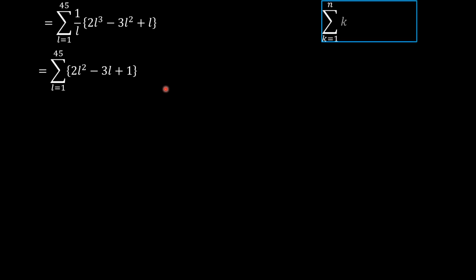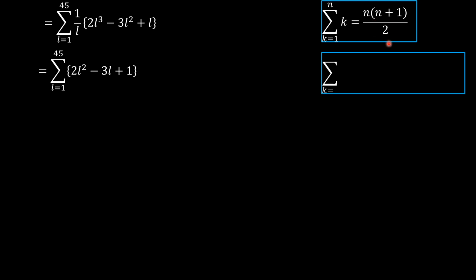And now using back to this arithmetic progression, when we're summing the k term, we have n times n plus 1 over 2. When we're summing the k squared, we get n times n plus 1 times 2n plus 1 over 6.